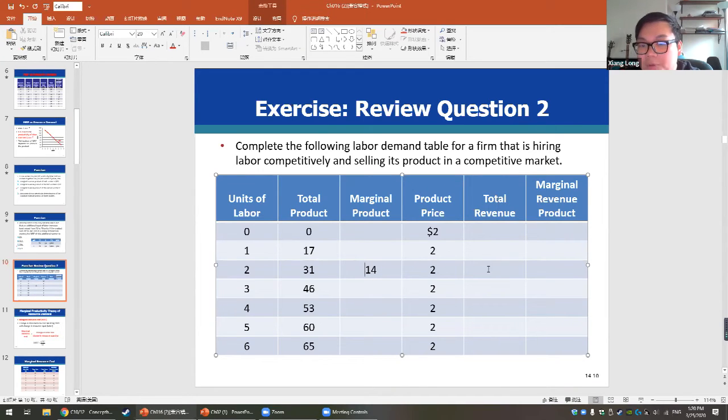And here, what will be the total revenue? The total revenue is actually very easy. We use the price multiplied by the total product. So what we have is 2 multiplied by 31, which is equal to 62.